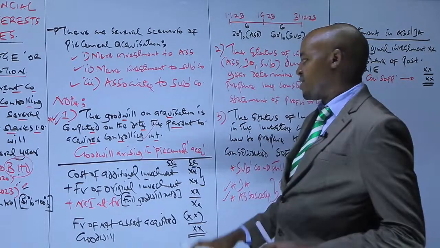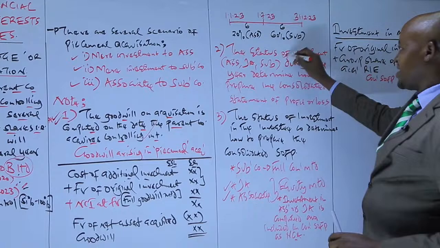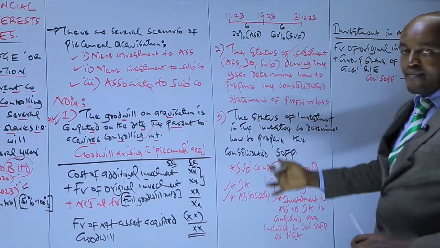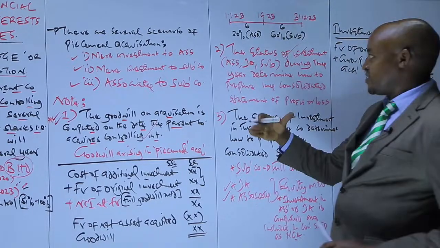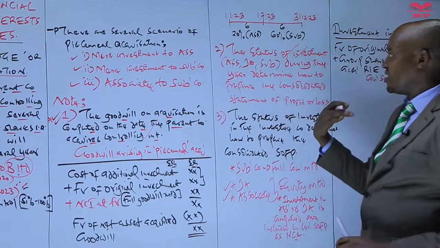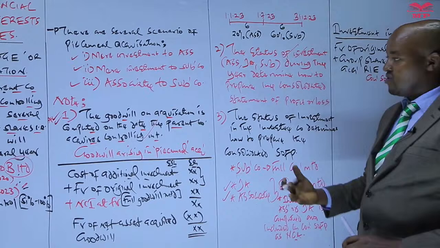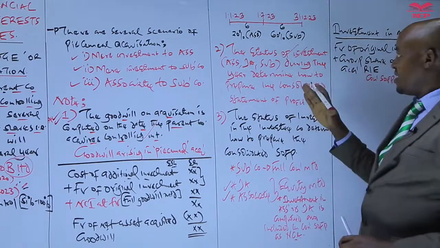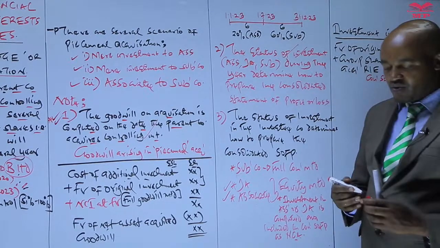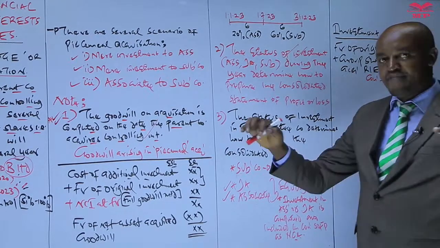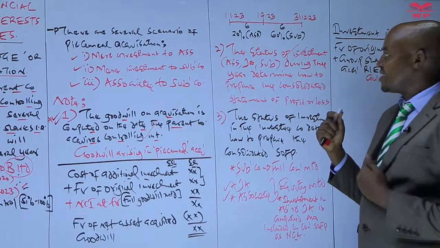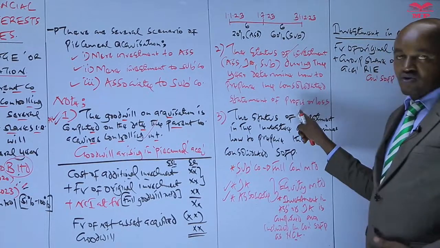Number 2, we have seen that the status of the investee company during the current year, because you may see that in the first 6 months the investee company was an associate, a joint arrangement, or a mere investment, and then in the last 6 months it was a subsidiary. So the status of the investee company during the current year determines how you prepare the consolidated statement of profit or loss.